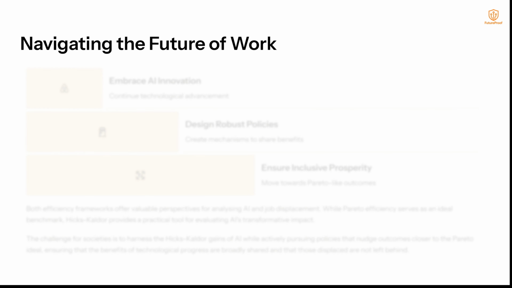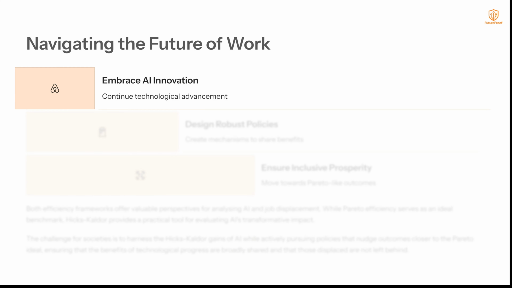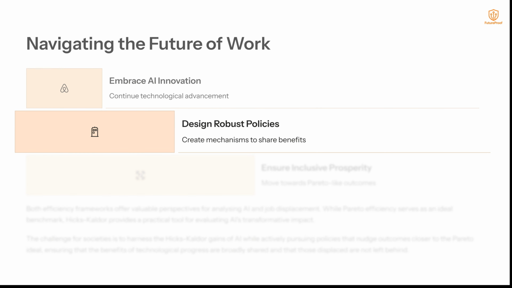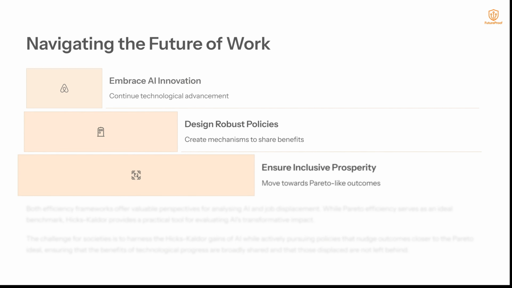Navigating the future of work. We need to embrace AI innovation and continue technological advancements. But we also need to design robust policies to create mechanisms to share the benefits. We can then ensure inclusive prosperity. We can move towards Pareto-like outcomes where the economy is operating more efficiently, but we're actually using the Hicks-Kaldor approach while we get there.